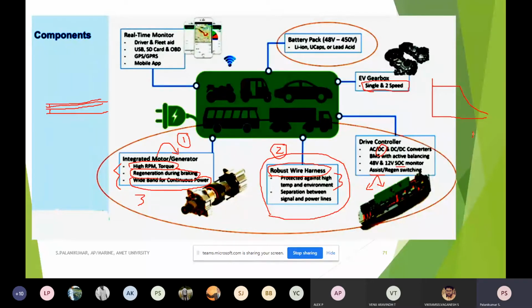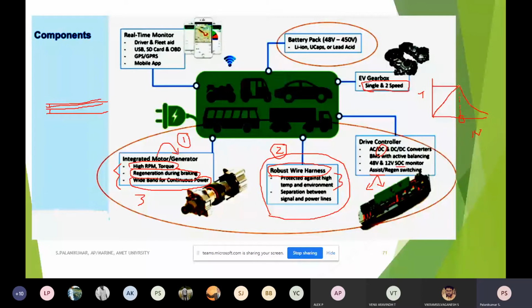Suppose this is the speed, and this is the torque. This point can be the base speed of the motor. For the same torque, the speed will keep on increasing, even beyond the base speed.